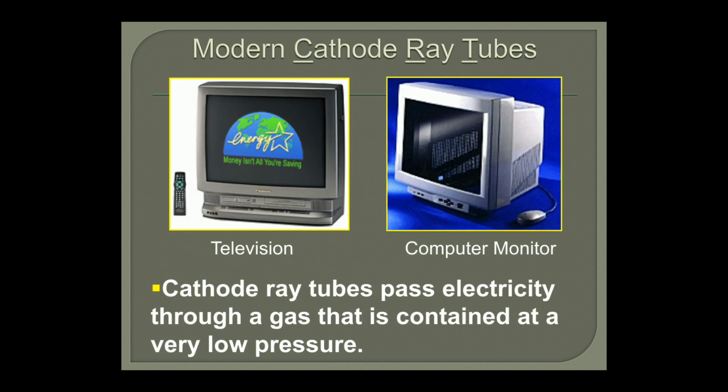So here you can see initially the TV which we had in our house. Nowadays we have LED TVs, but initially we had cathode ray tubes in television, and computer screens also were based on cathode ray tubes. This cathode ray tube passes electricity through a gas that is contained at a very low pressure.